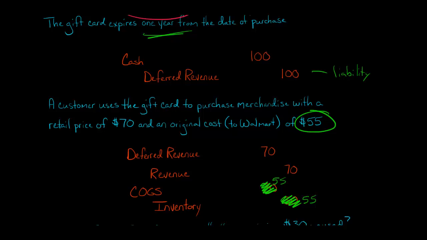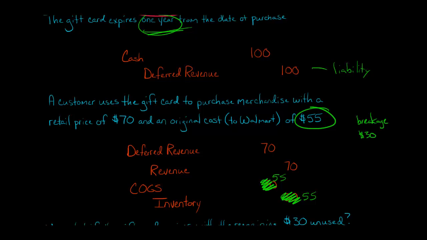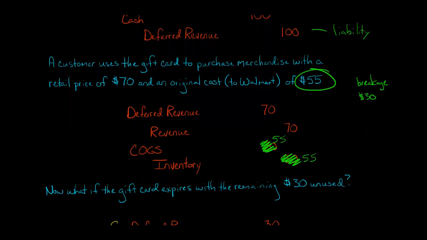Okay. So we see that there was a $100 gift card initially, but they only spent $70. Let's say they never spend the remaining $30. So we have breakage. Remember, breakage is a failure to redeem a portion of the gift card, and so let's say they didn't spend $30 within the 1 year, because there was a 1 year expiration date. So they haven't spent it, so the money goes away. Now, how do we account for that?